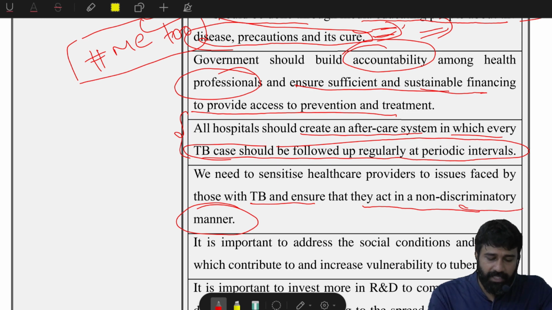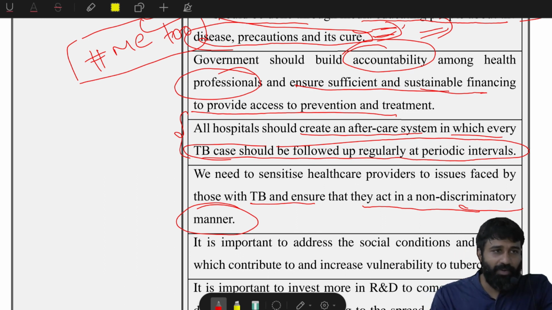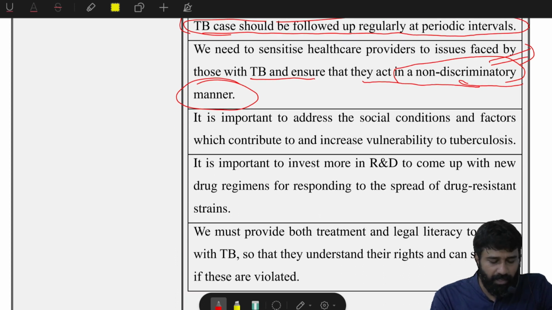What does non-discriminatory manner mean? Suppose it is the house of a Reddy, Patel or Patwari there in the village. Reddy sir has got TB, therefore they give whole priority for the entire month, first in line only. The entire time will be dedicated to that household, and the remaining people will not get addressed. So, in a non-discriminatory manner, everybody should be treated equally, and there should not be any social stereotyping associated with TB treatment, and not only TB but various other things.